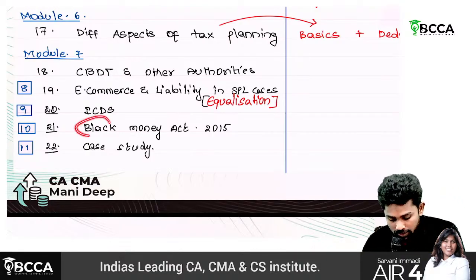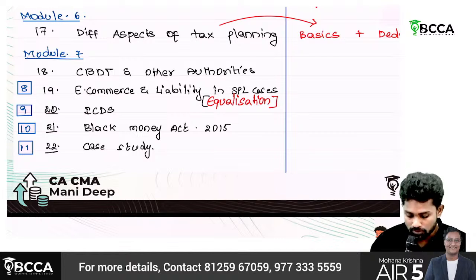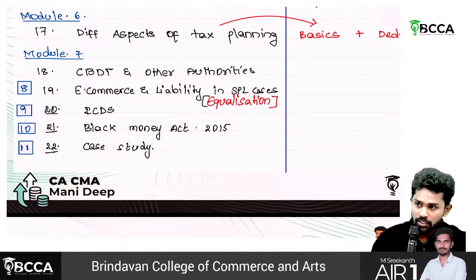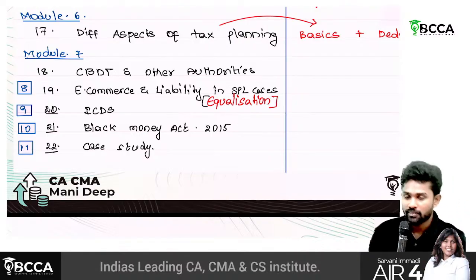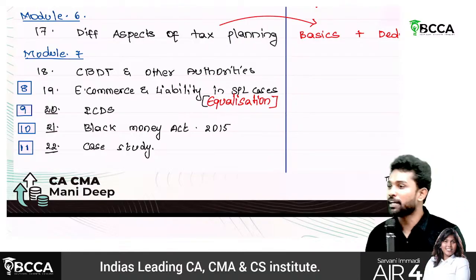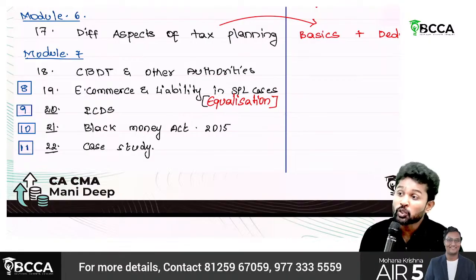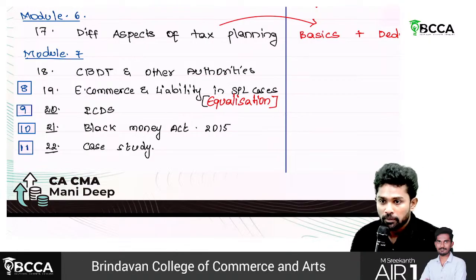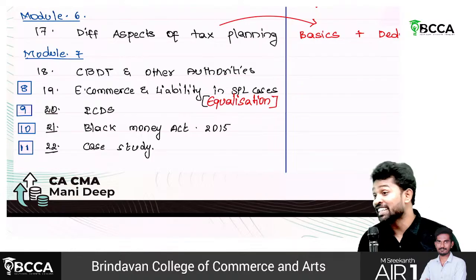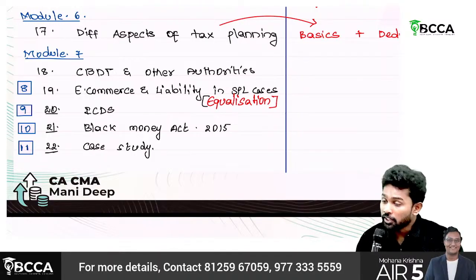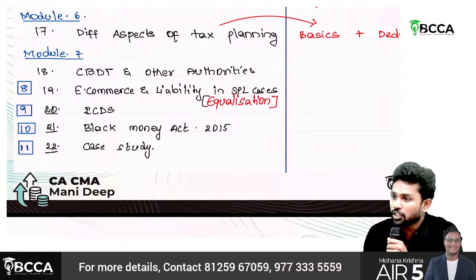Then there's an act called Black Money Act 2015. See, black money means what, sir? Income on which you don't pay tax is called black money. If you suppress income and don't pay tax on it, that is called black money. Black money is different, illegal money is different. Illegal money is also black money. But all black money need not be illegal.